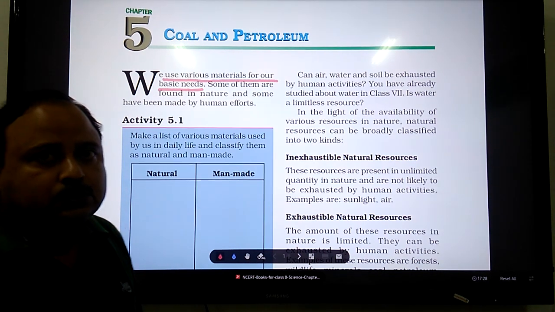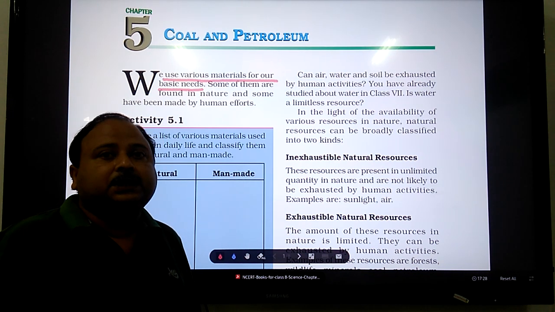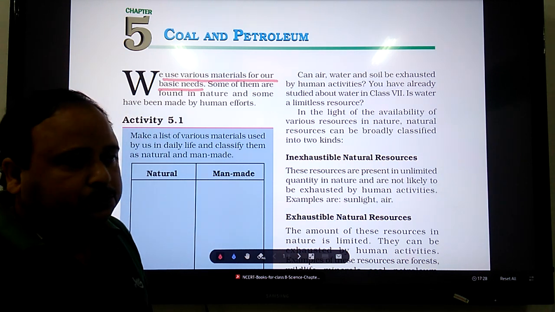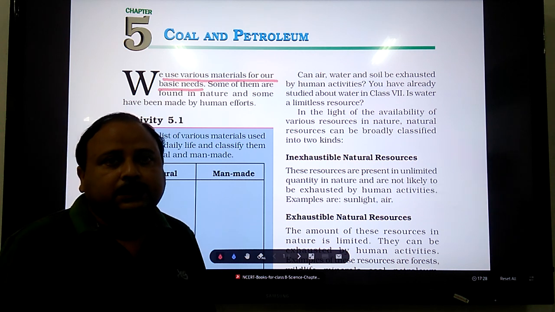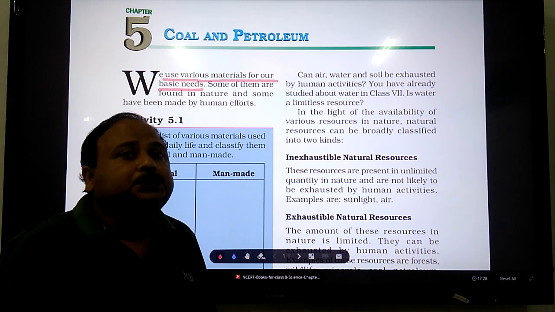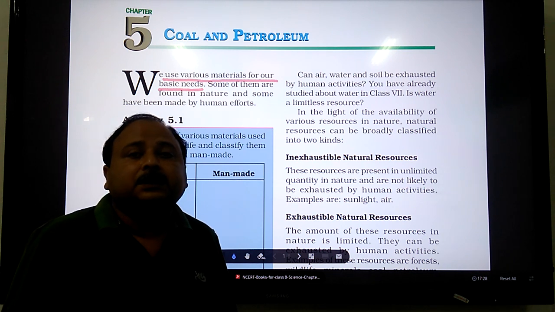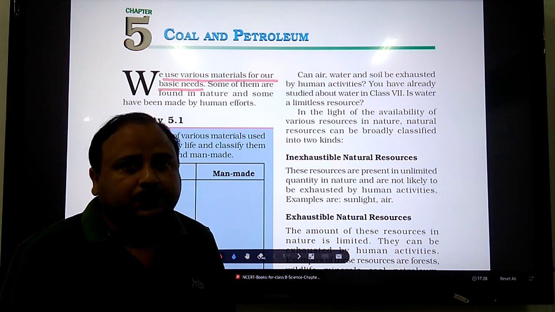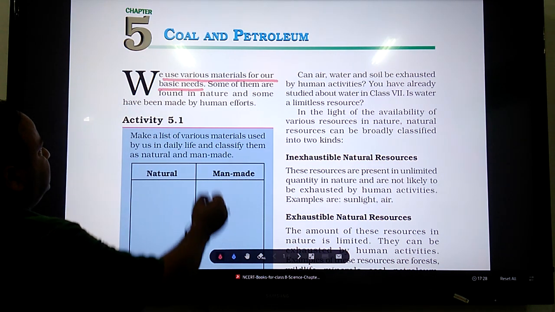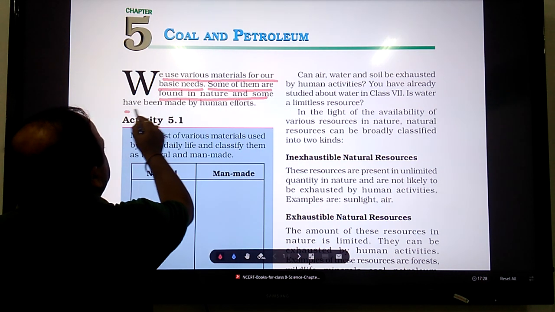Apart from this, we also need some materials urgently every day. For example, we need medicines. We need various means of transportation like vehicles to move from one place to another. You as children need pen, paper, pencil, etc. to continue with your studies. We need furniture in our homes. We need different types of gadgets for comfortable living. These all have become our basic needs. Some of the basic needs are found in nature and some have been made by human efforts.